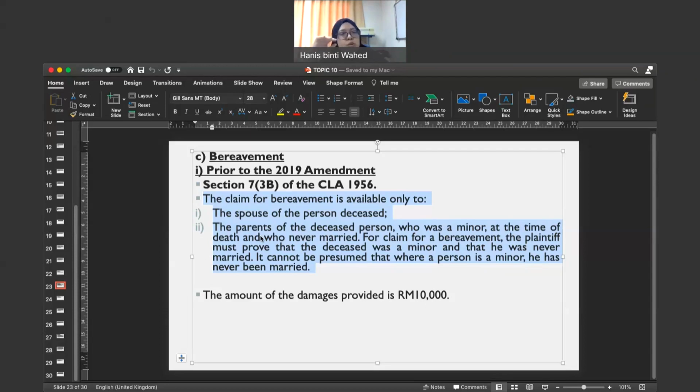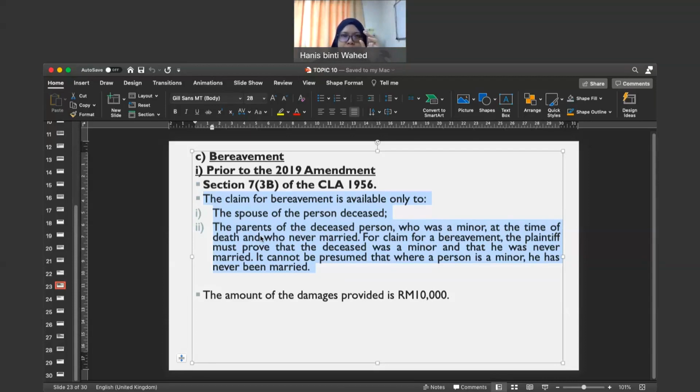You boleh claim up to 10,000 sahaja. Okay, this is after the amendment made lah in 1984, yeah. As you guys can refer to section 7 subsection A of the Act, yeah, Civil Law Act 1956. Okay, all right. That's the position before 2019 amendment.